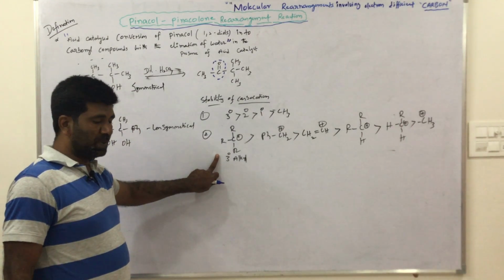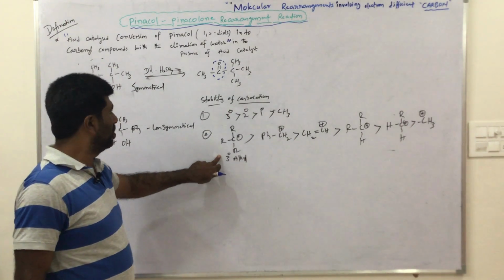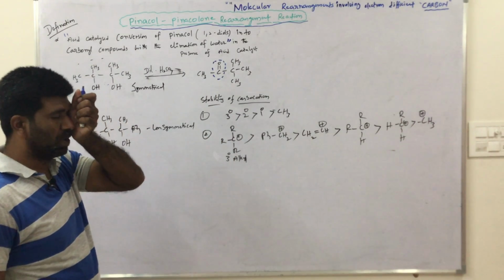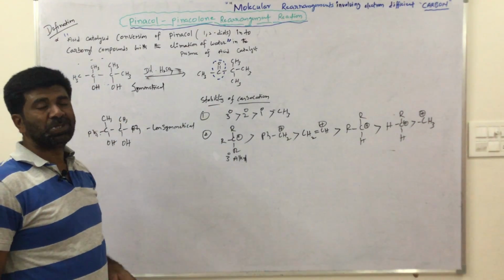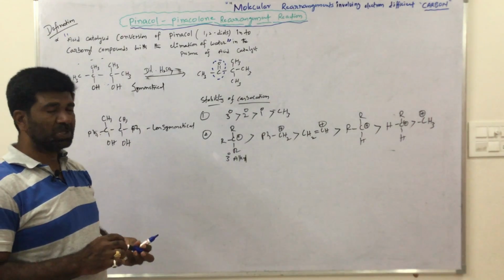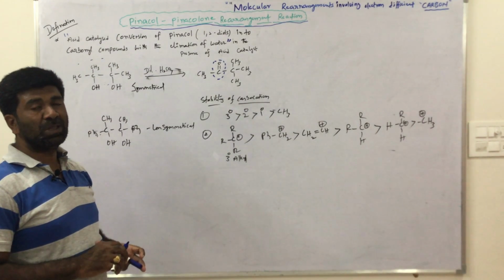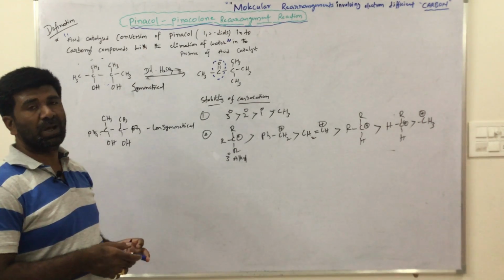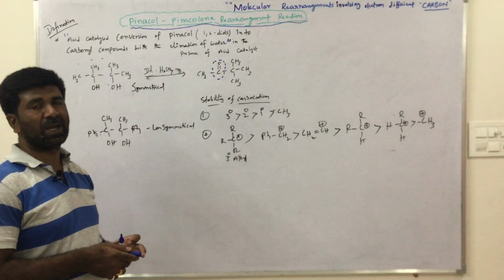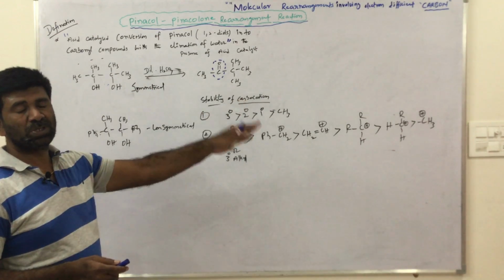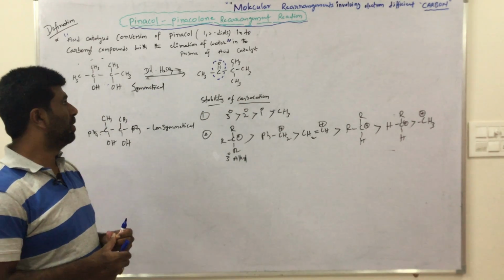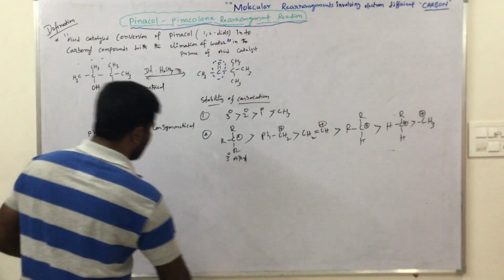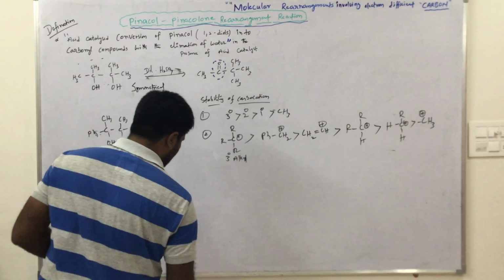So which compound is more stable? The tertiary alkyl compound is more stable. That carbon only achieves the positive charge. Then only that carbon has the positive charge, and the next carbon's alkyl group or aryl group shifts towards the positive charge carbon. Now, migrating aptitude. Which one is more preferable? Migrating aptitude.